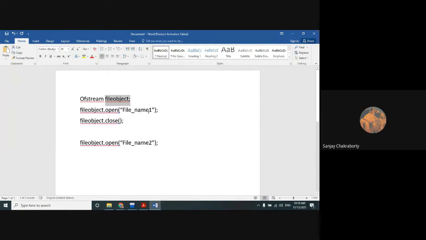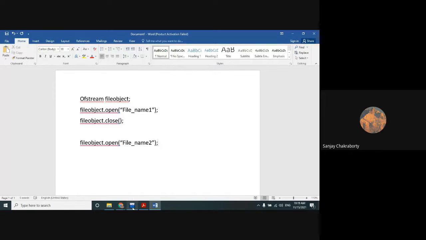Whenever you have opened a particular file, that object will be closed after the file operations. Then you are able to open another file with the same stream object and the open method. That is what I need to tell you regarding the open method. So if we want to open a set of files sequentially, it is better to use the open method with a single stream object. Let's check out one program. I hope the overall concept is clear to you.